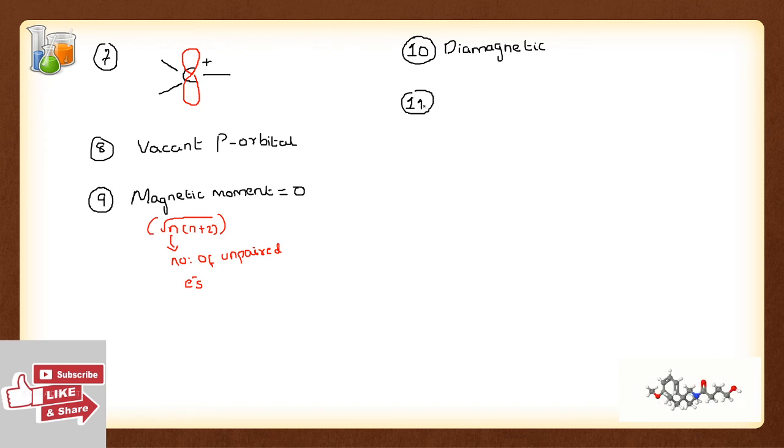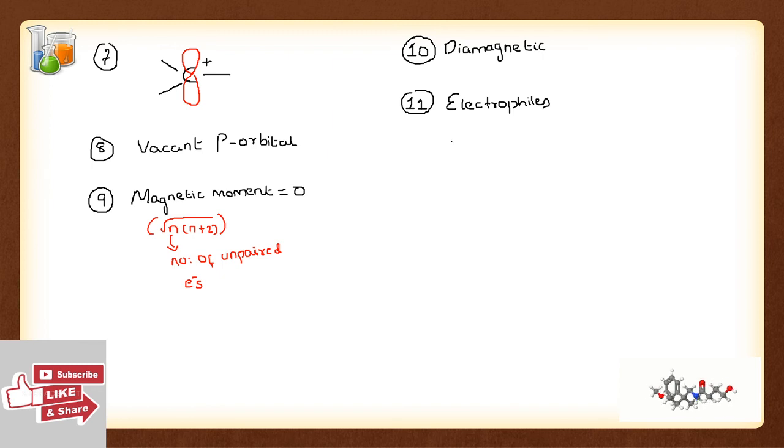Now the 11th point is that carbocations are electron deficient species. They are in want of electrons, so you can say that carbocations are electrophiles.